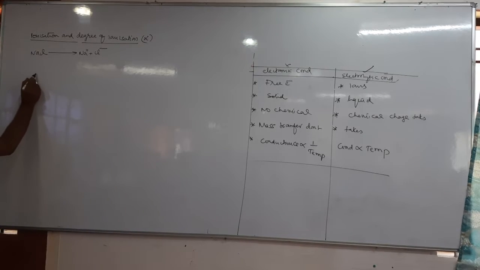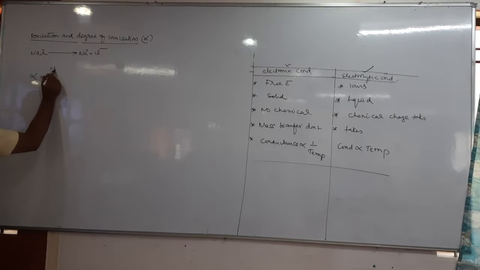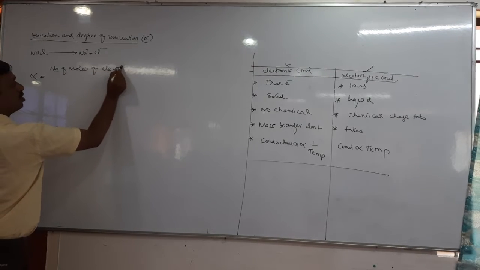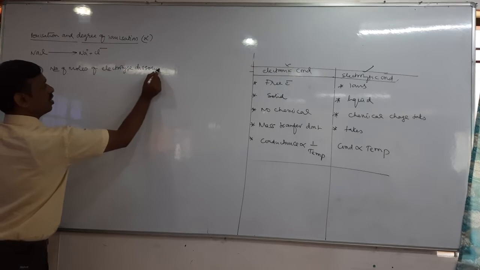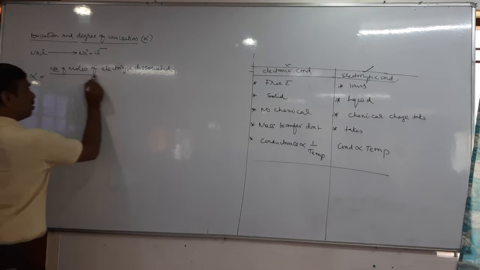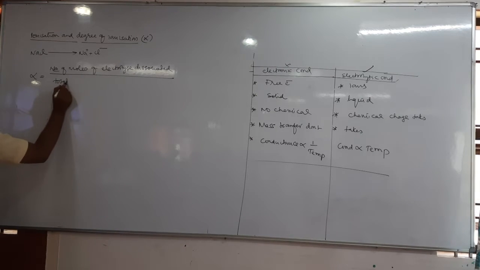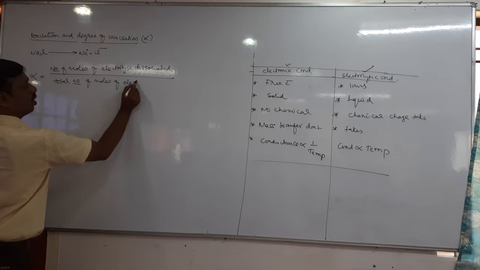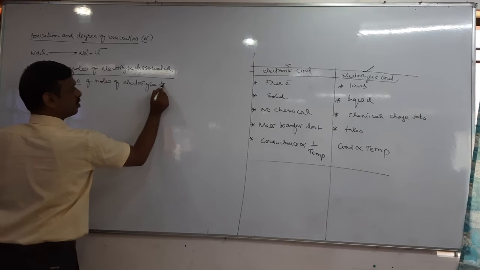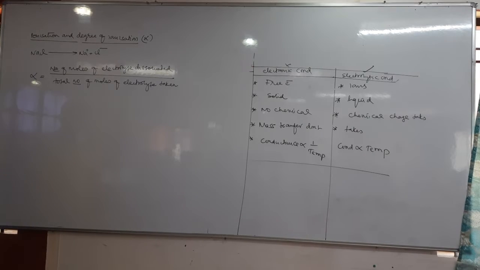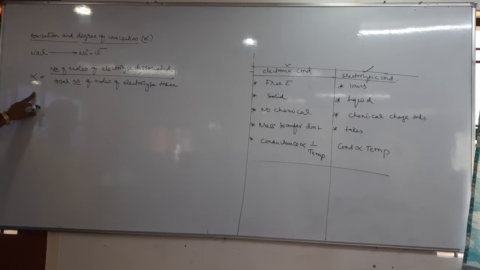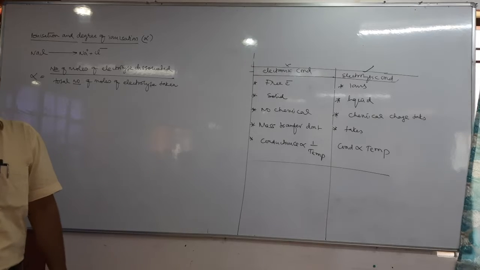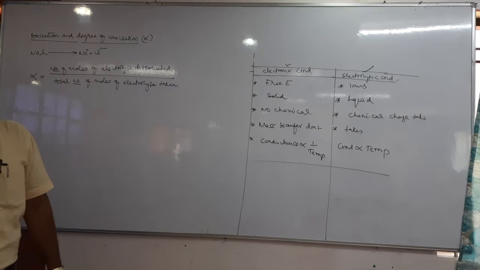The degree of ionization alpha is the ratio of the number of moles of electrolyte dissociated to the total number of moles of electrolyte taken. So alpha is nothing but a ratio: the number of moles of electrolyte dissociated to the total number of moles of electrolyte taken, called the degree of dissociation or degree of ionization.